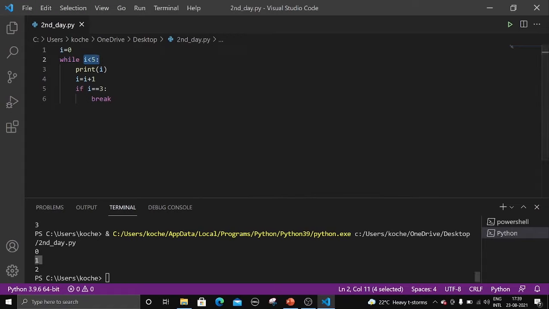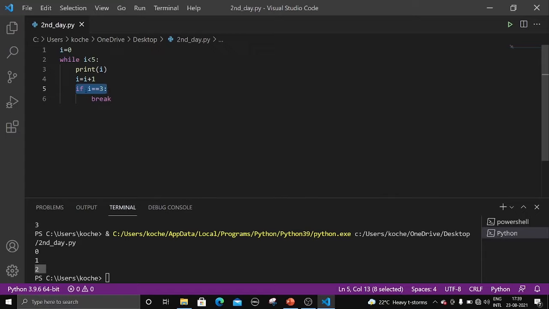We are printing 1 and we are incrementing by 1. That is 1 plus 1 equal to 2. 2 is less than 5, right? So we are printing 2, and we are incrementing it. I equal to I plus 1. What is 2 plus 1? 3, right? So next, now if 3 is double equal to 3.